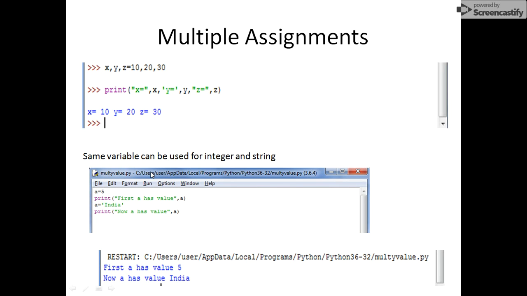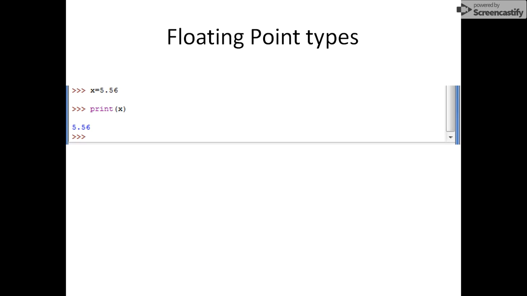Same variables can be used for integer and string, as we have discussed already: the same variable a can be used for an integer value, say 5, and the same variable a can be used for a string value also. So for the same variable we can use different data types. It doesn't matter in that case.